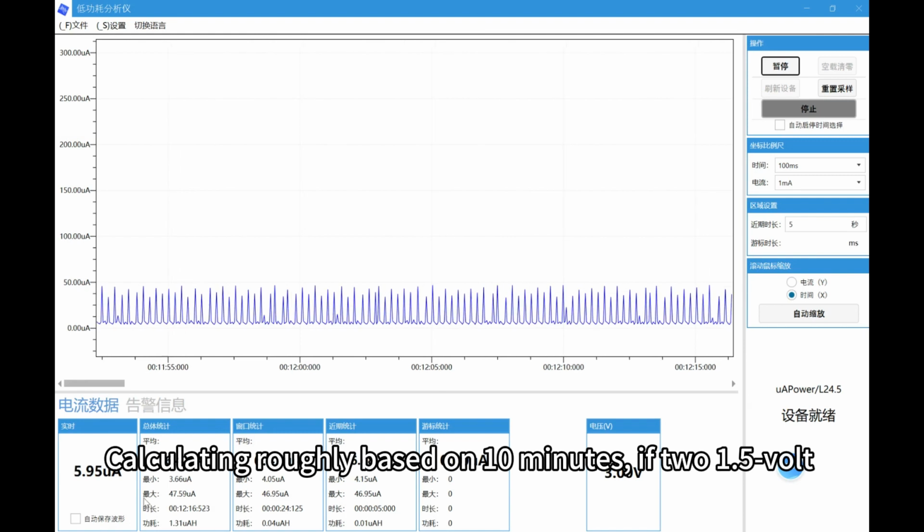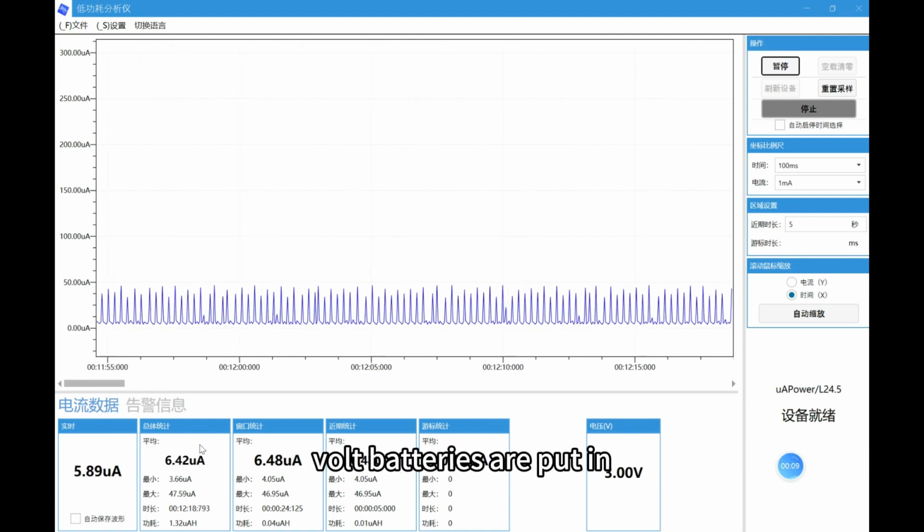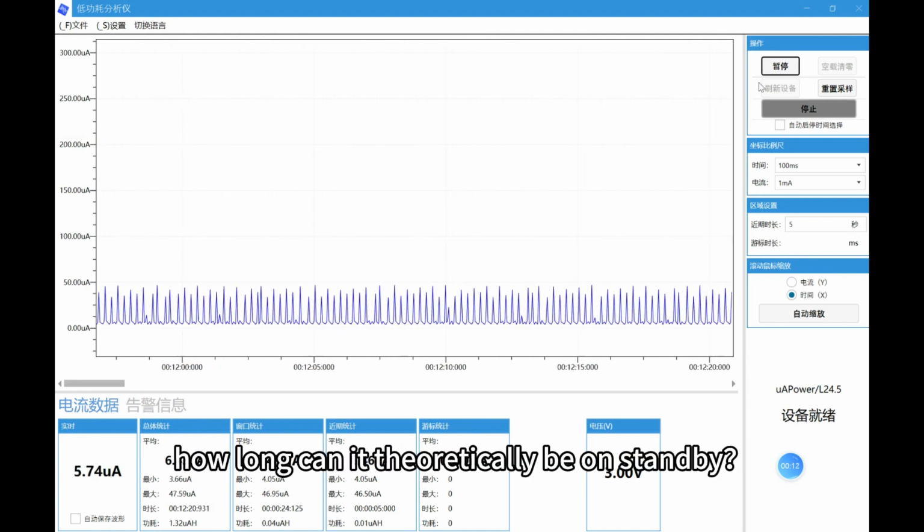Calculating roughly based on 10 minutes, if two 1.5 volt batteries are put in, how long can it theoretically be on standby?